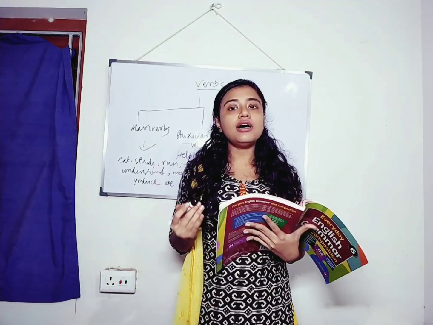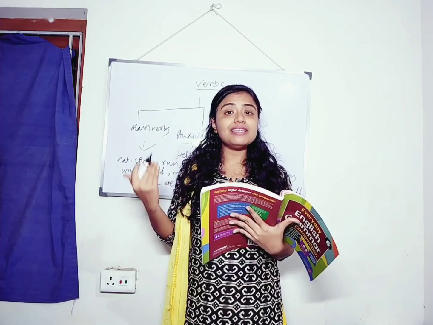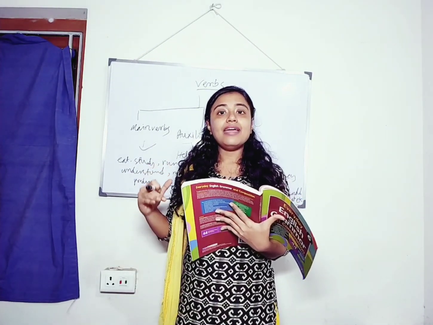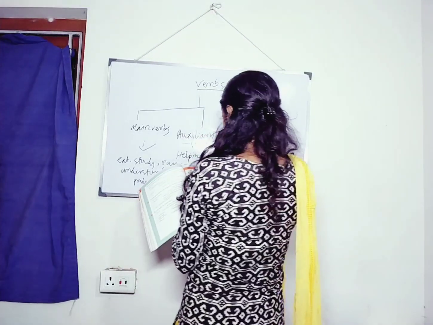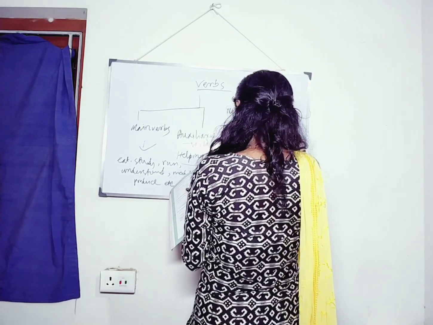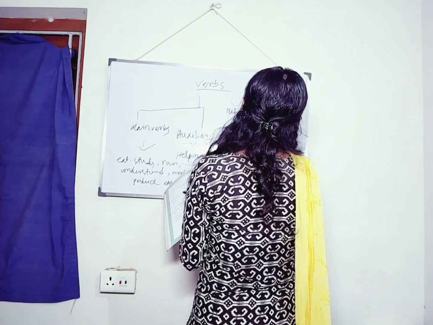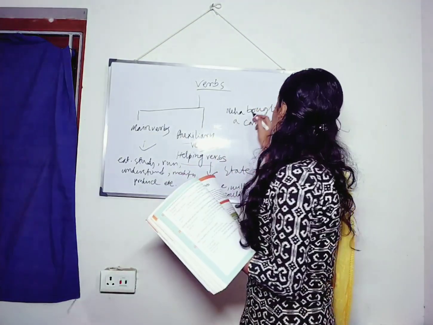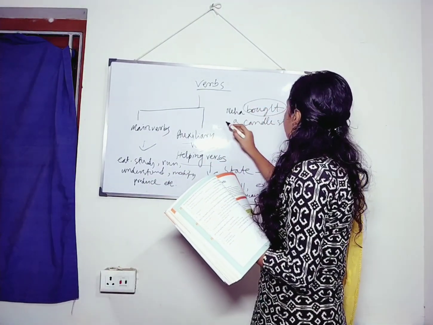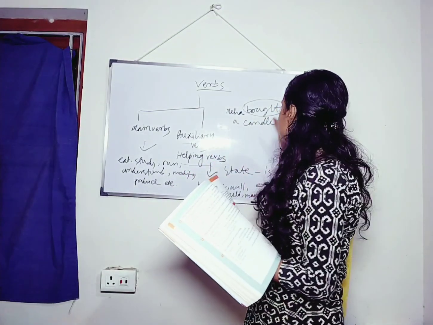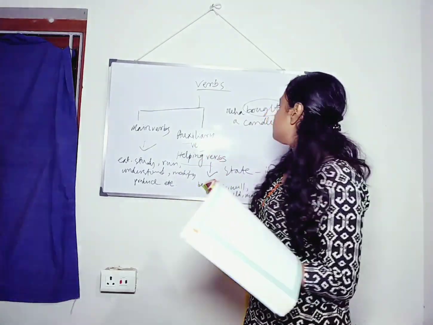Main verbs can occur independently. These main verbs do not need any auxiliary verb to stand. Okay, so they are independent verbs. So we can write, Neha bought a candle stand. Right? So what is the main verb here? That is bought. So it stands independently. It doesn't need any other verb to be complete.